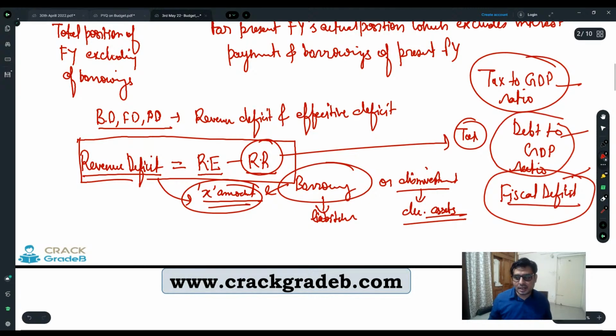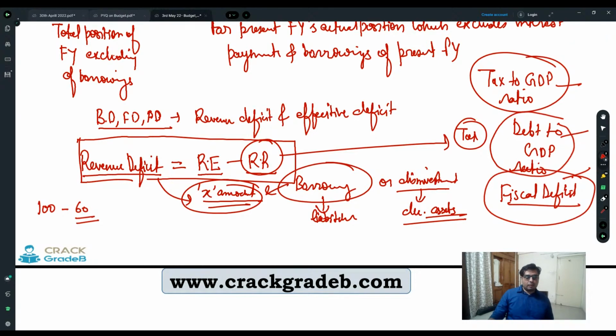So this fiscal deficit of a country's government, right? Fiscal deficit and tax to GDP ratio. Tax to GDP ratio means, if the government of India is saying that our GDP is 100, right? Our GDP means what? Our total income generated through production is 100, and our tax receipts are rupees 60 worth. So we are generating an income of how much? 100 rupees. And out of that 100 rupees, we are able to collect tax of 60 rupees.